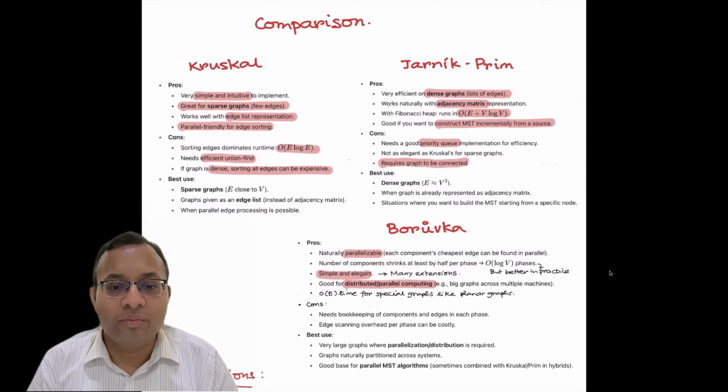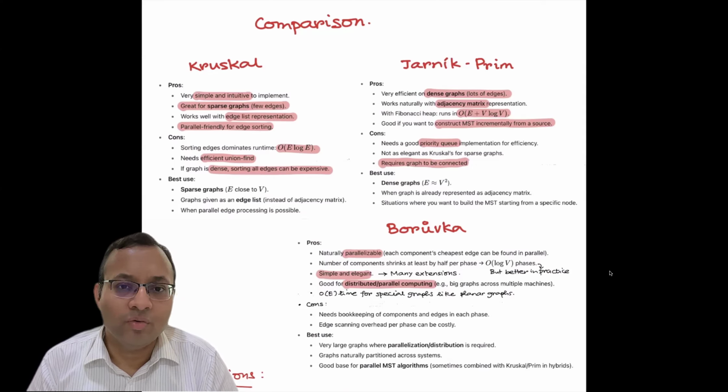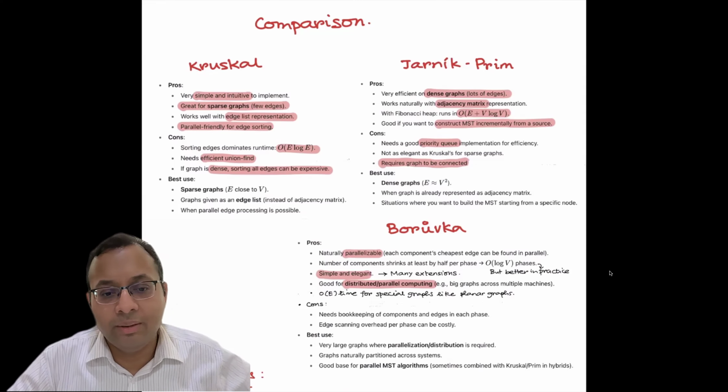Boruvka, we already mentioned, is much faster for many graphs like planar graphs. It's good for distributed and parallel computing. It's simple and elegant. It's parallelizable, and every time the number of components might be shrinking much faster than the worst case. But of course, you have to keep some bookkeeping of components and edges. There are pros and cons. So all these three algorithms are good to know. But if you want to implement, maybe Boruvka is a nice algorithm to implement, and the variants of Boruvka in general.